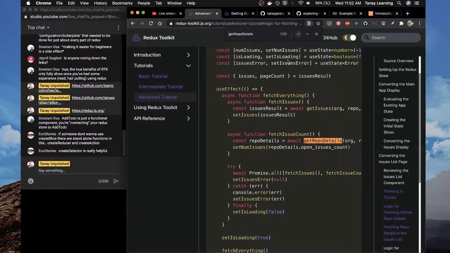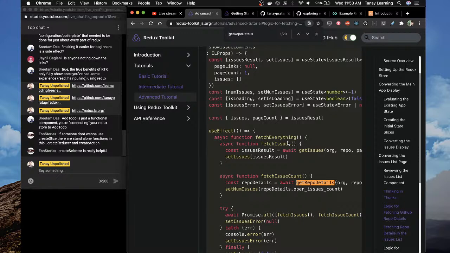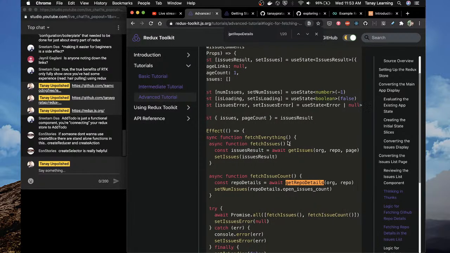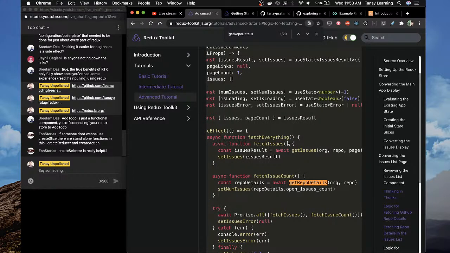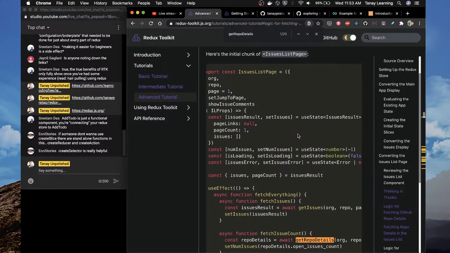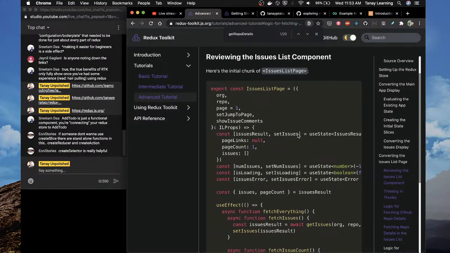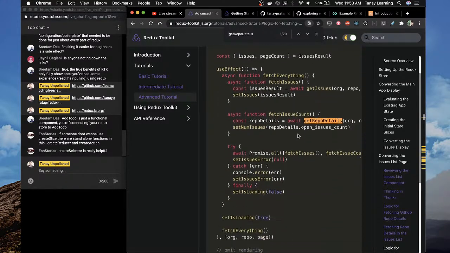This is the second time. Oh wait, this is the first time it's being used. Achha. So if you're doing it in hooks, you would do it like this: repo details, await, get repo details, org, repo, set num issues. Okay, so this is not defined. It's just like, oh my god, so he has defined this component with TypeScript. Okay,